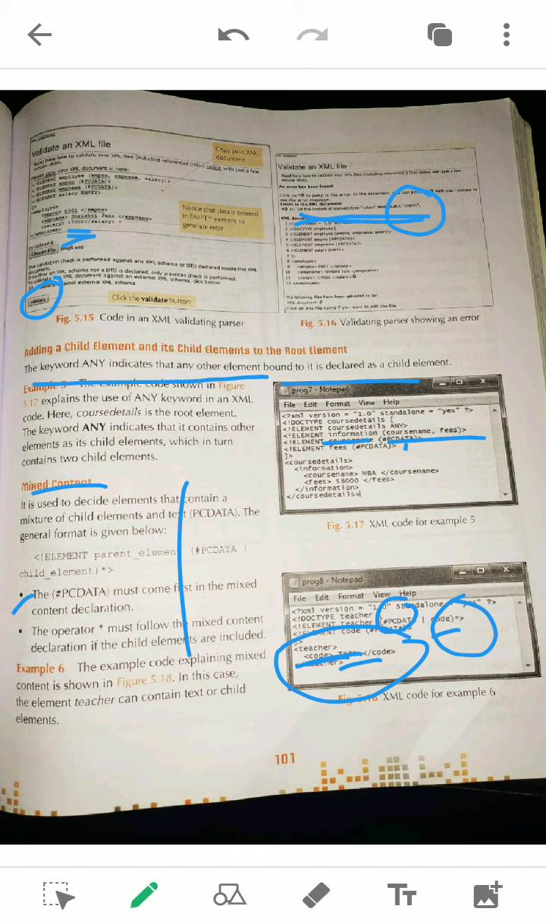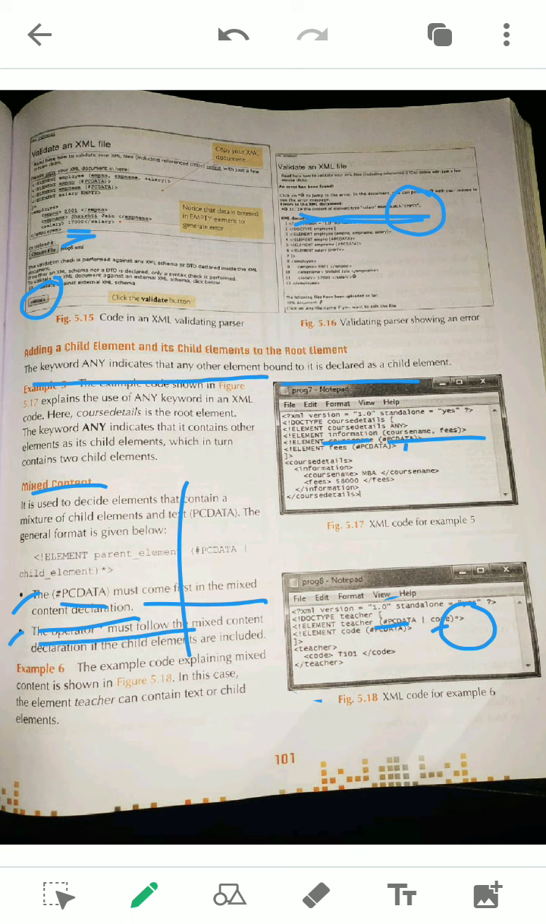And the two rules, you can see, to write when you use mixed content. What is the rule? First PCDATA should come. You can see in your example, first it is given PCDATA, and next comes the element name. So PCDATA should always come first in the mixed content declaration. Then next there should be a star. Mixed content is always declared with a star mark, it should be here. Okay,